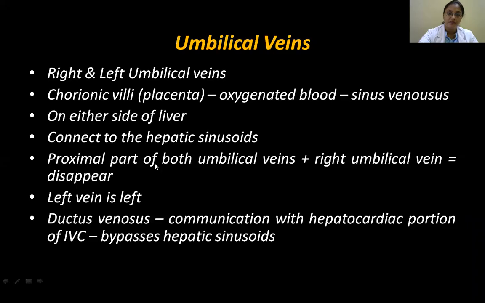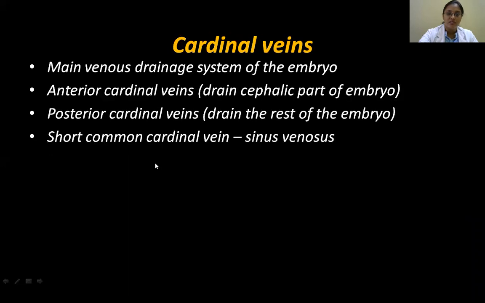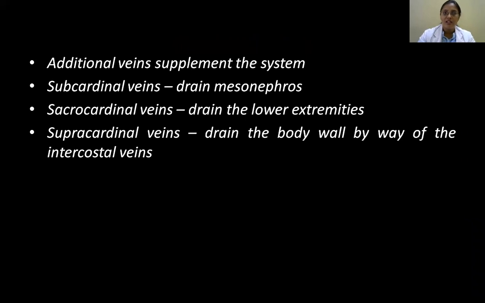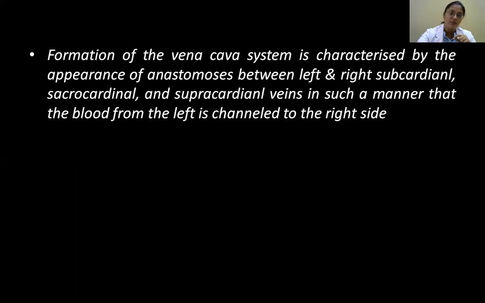Okay. Then coming to the cardinal veins. What are these cardinal veins? This is forming the main drainage system. I've shown you both anterior and posterior cardinal veins. Though they're found in the embryo, they are not adequate. Later, they will be giving away their job to another system of veins, like the supracardinal veins and subcardinal veins. So there are certain other veins that will be developing. Let's just look into that diagram.